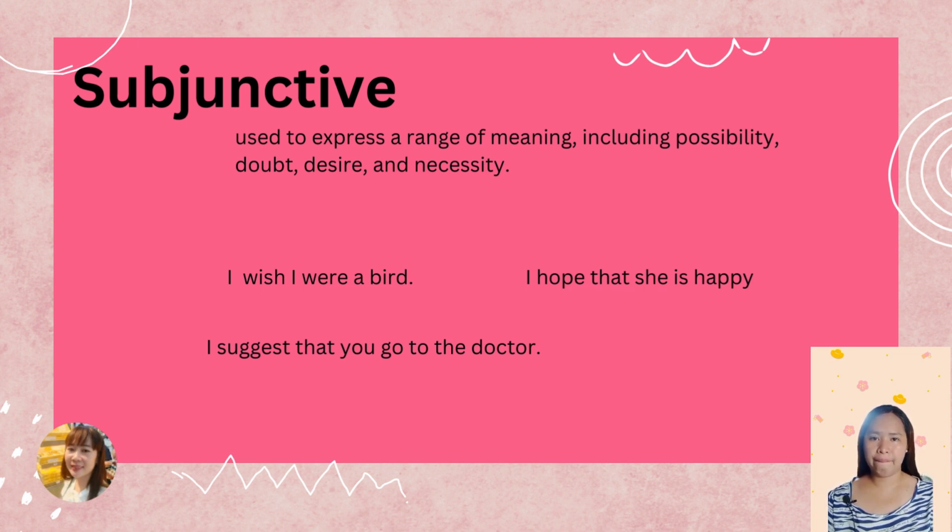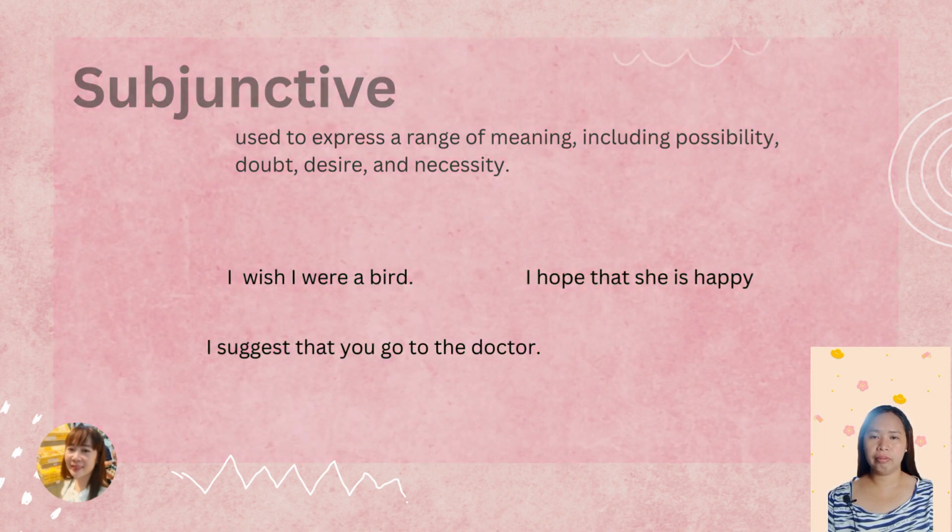Here are some examples of how the subjunctive mood is used in English. If I were taller, I could play basketball. Hypothetical situation. I wish I were not so tired. Wish. I suggest that you leave early. Suggestion. I insist that you apologize immediately. Command. The subjunctive mood is a versatile grammatical tool that can be used to express a wide range of meaning. It is important to use the subjunctive mood correctly in order to communicate effectively.